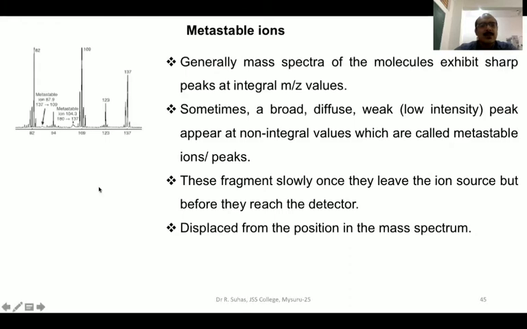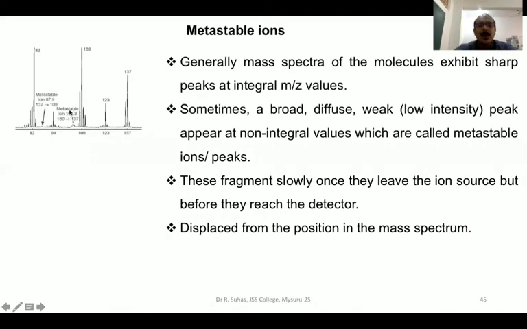So usually metastable ions will have non-integer values, whereas the stable ions, maybe the molecular ion, the base peak, or the daughter ions, will be very sharp in nature and will have definite integral values. And those ions which are not stable enough appear as weak, broad, diffuse peaks at non-integral values. Such ions are called metastable ions.